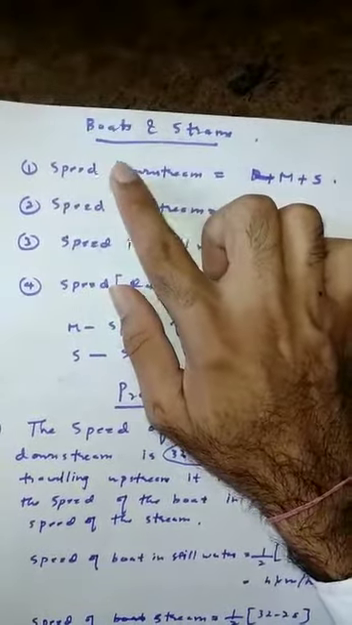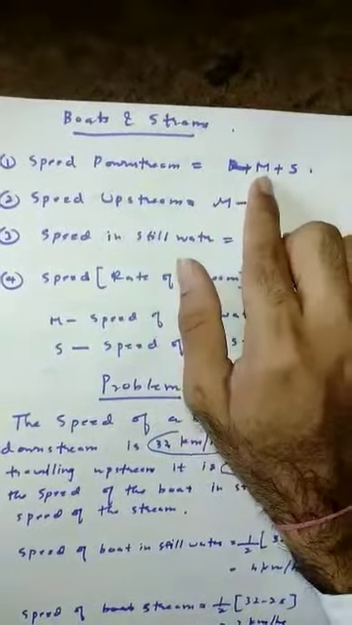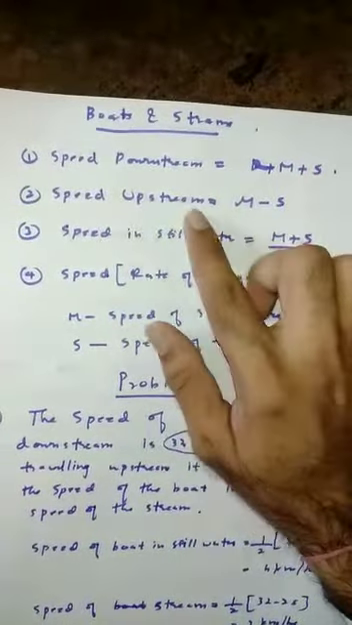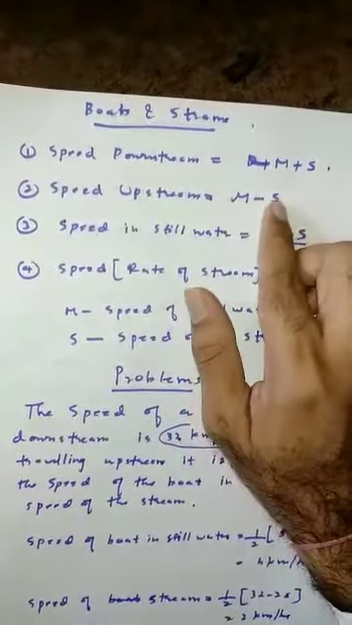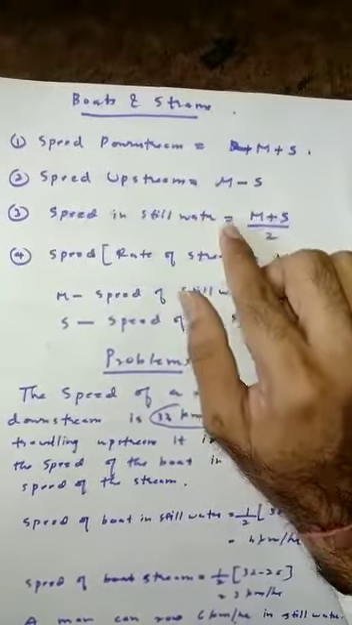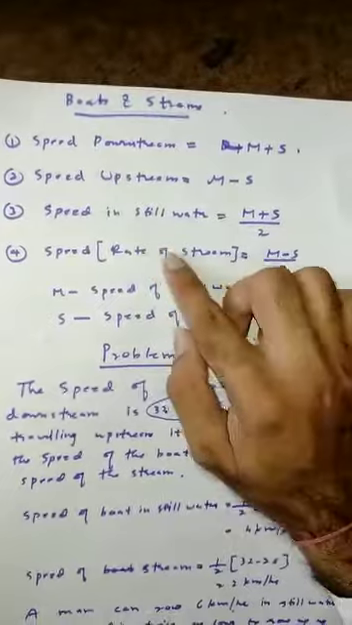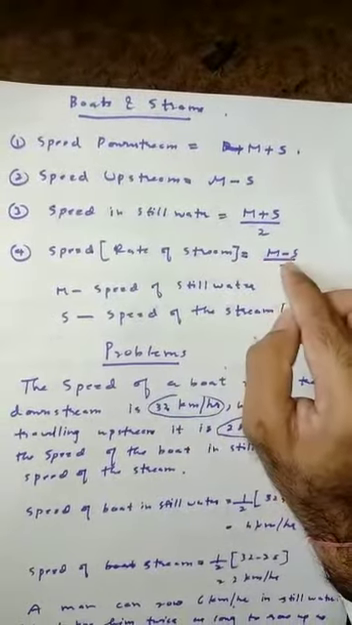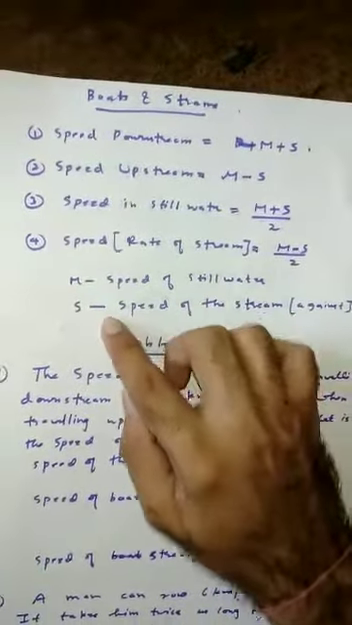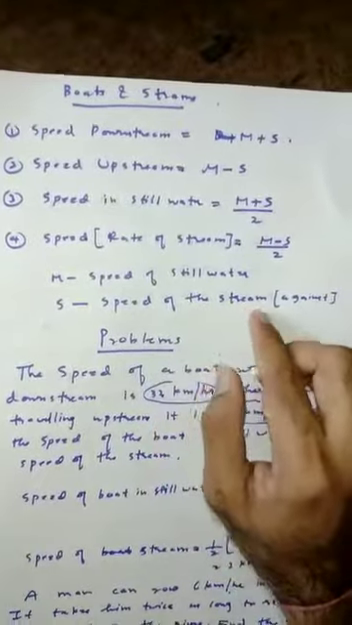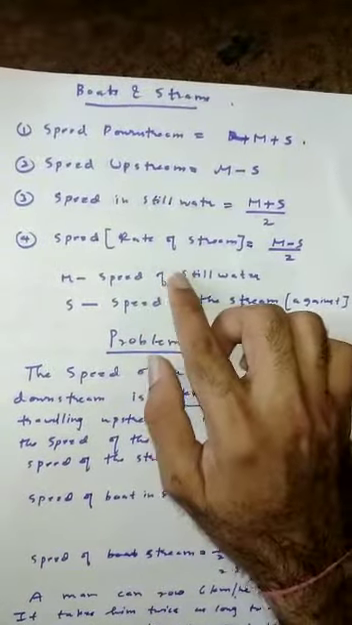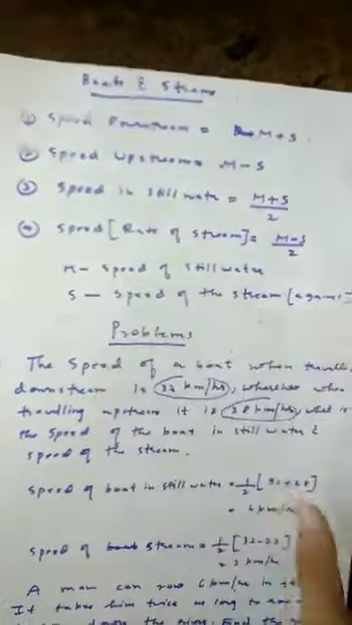The first formula is speed downstream is equal to m plus s. Speed upstream is equal to m minus s. Speed in the still water is equal to m plus s divided by 2. Rate of stream is equal to m minus s divided by 2. And m and s: s is the speed of the stream, and m is the speed of a man rowing the boat in the still water. Let's go to the first problem.